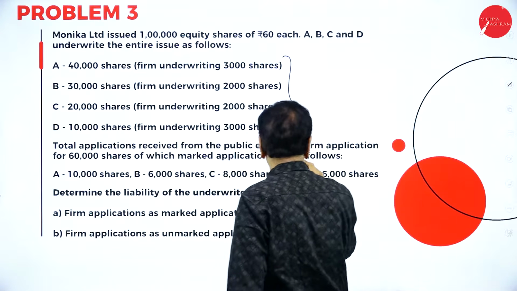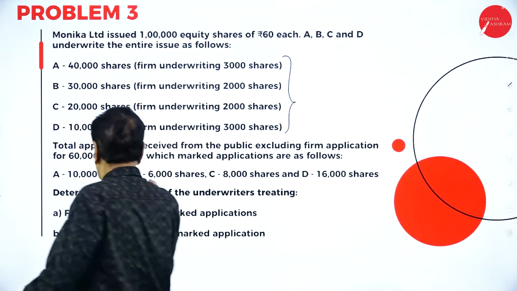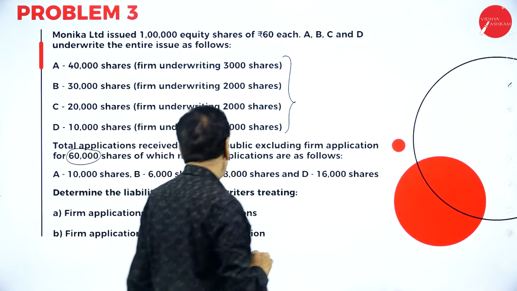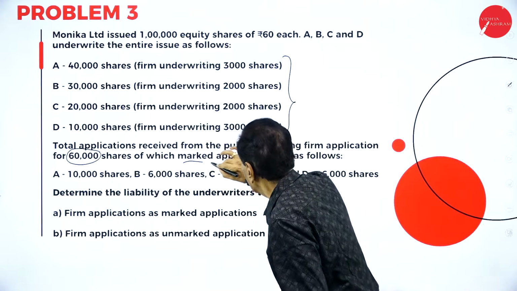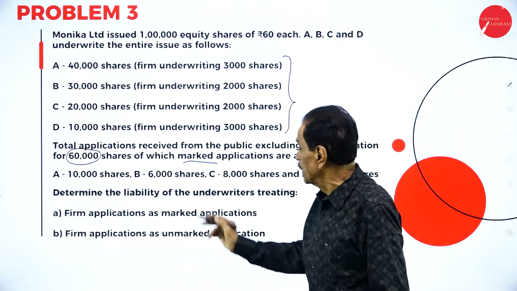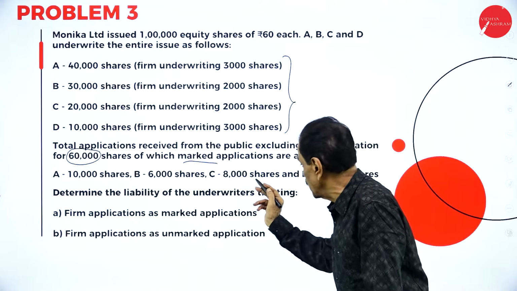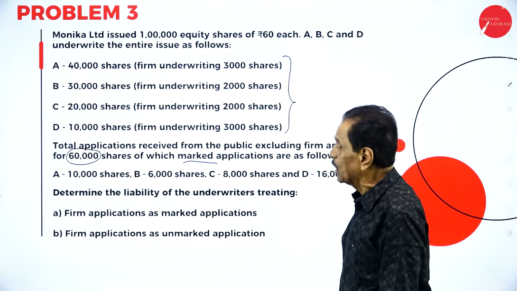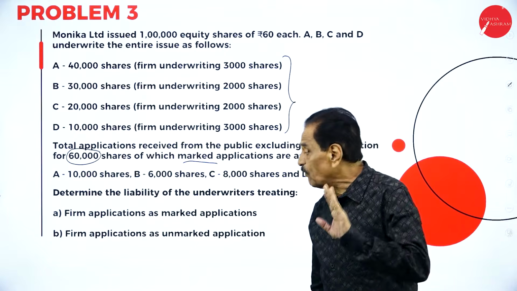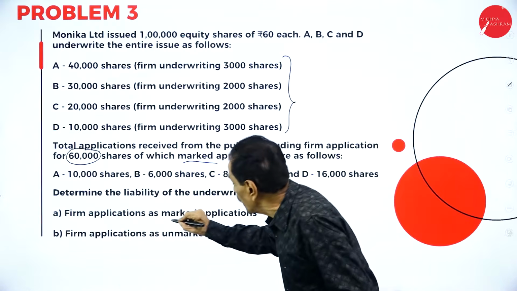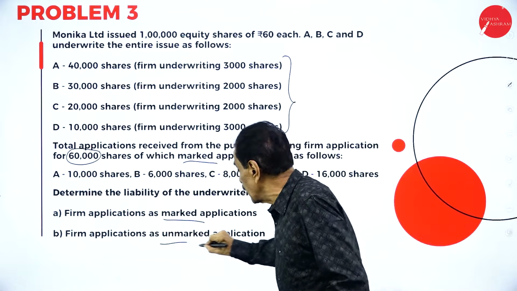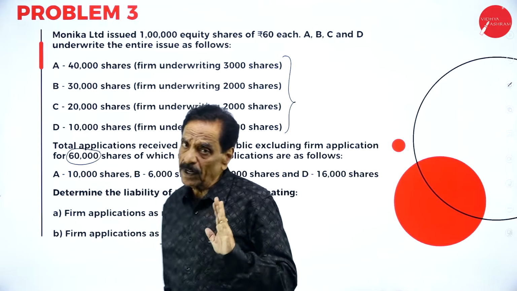Total application received from the public, excluding the firm application, is 60,000 shares, which are marked. Applications are as follows: A 10,000 shares, B 6,000 shares, C 8,000 shares, D 16,000 shares. Determine the liability of the underwriters treating firm application as marked application and firm application as unmarked application. This is for 15 marks.